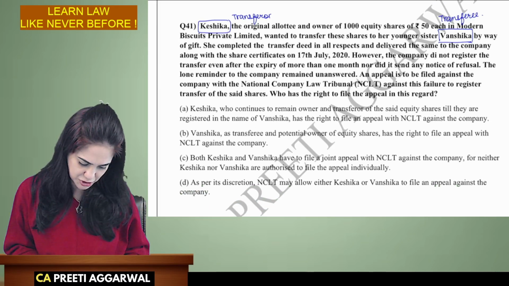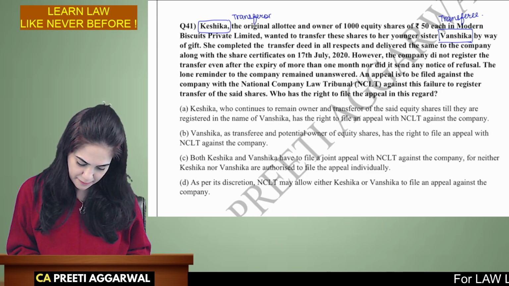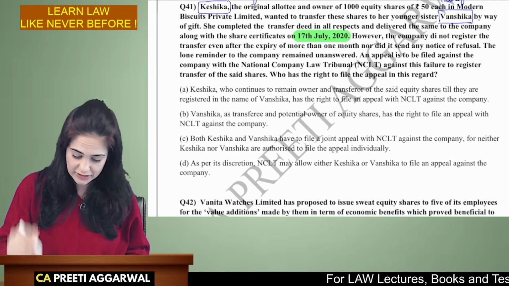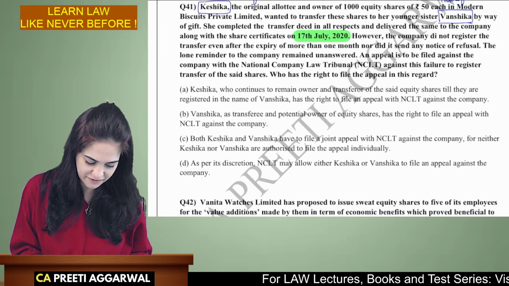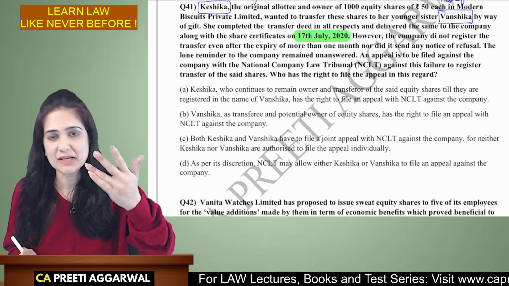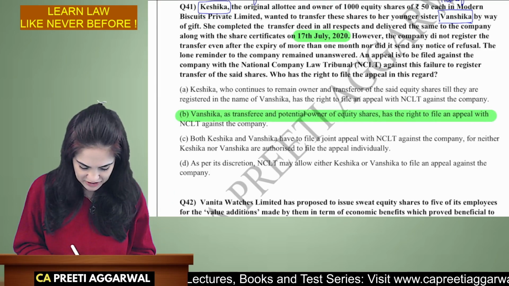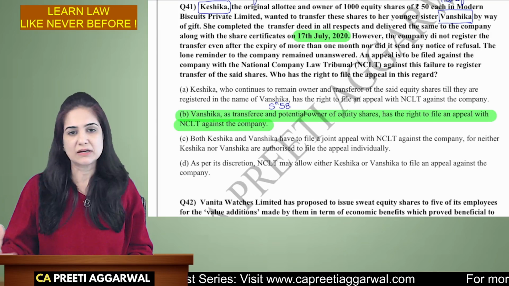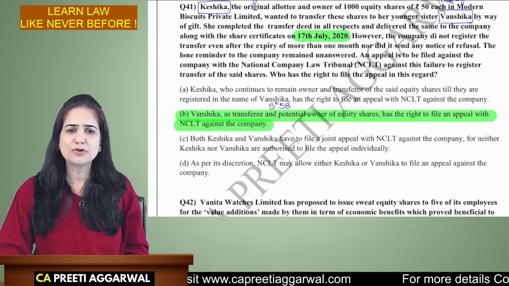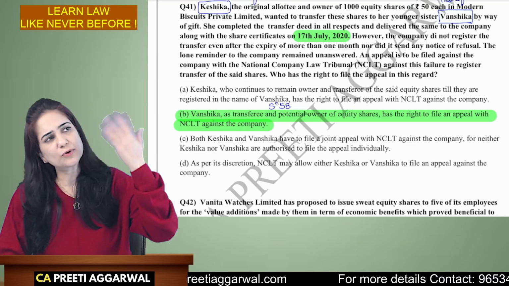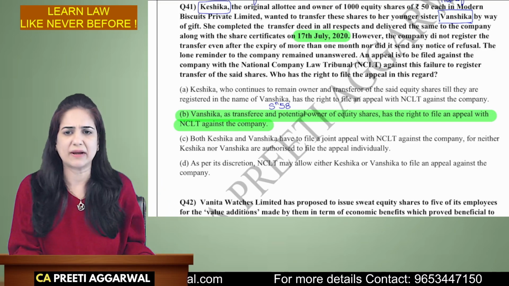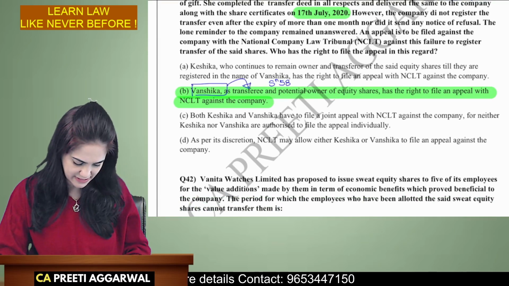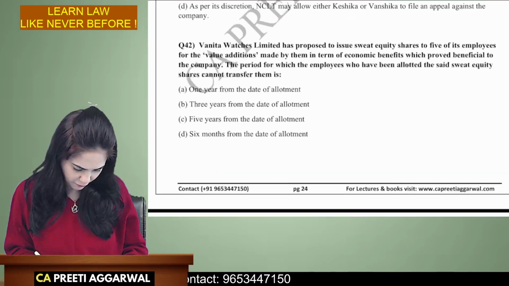The transferor and transferee completed and submitted the documents on 17th. However, the company did not register the transfer. They did not even give a notice of refusal. So an appeal is to be filed. Who can file an appeal? The transferee can file an appeal. This is mentioned in section 58 of the Companies Act. I always prefer revising the provisions. Because this is how you will go through the sections. You will try to recall the provisions, write it down, and this is writing practice. So the transferee can make an appeal to NCLT. That was the answer. And we have question 42.